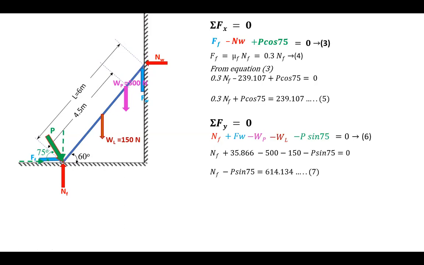Start solving the above equations 5 and 7, and we'll get Nf is equal to 710.74 Newton and P is equal to 100 Newton. This is the force required to be applied by a person onto the ladder so that the ladder will not slip. And 100 Newton is nothing but approximately 10 kg force, right? So a person has to apply a 10 kg force at the bottom of the ladder to keep the ladder in equilibrium, or in a stable position without slipping.